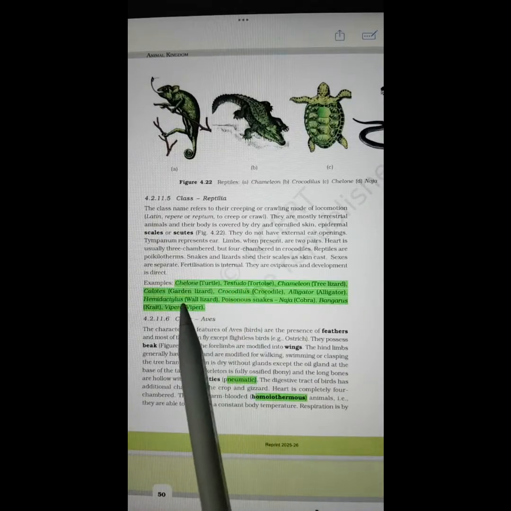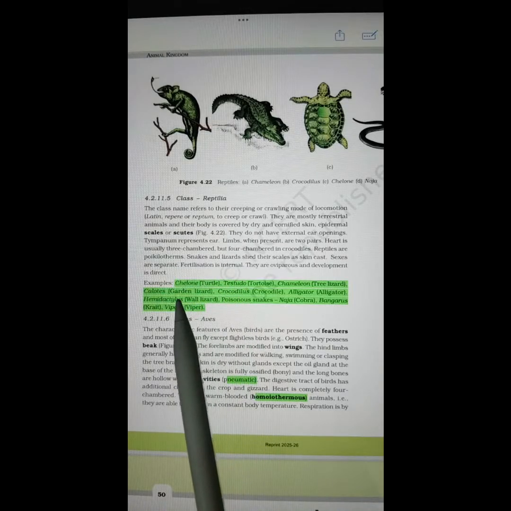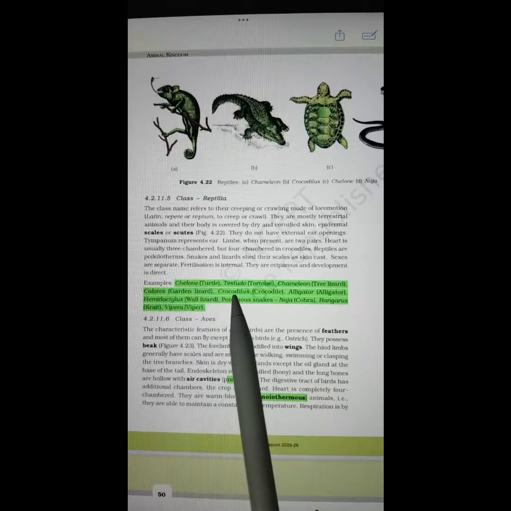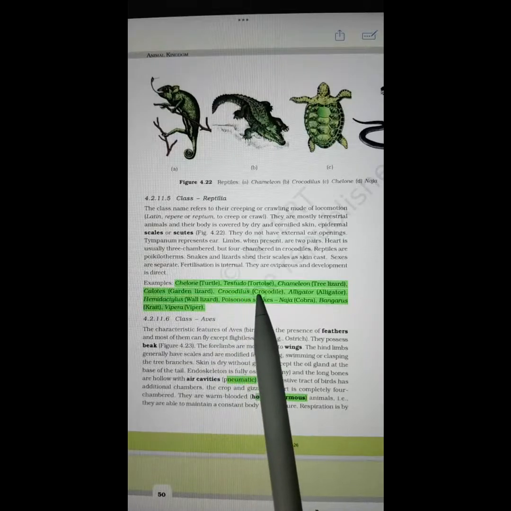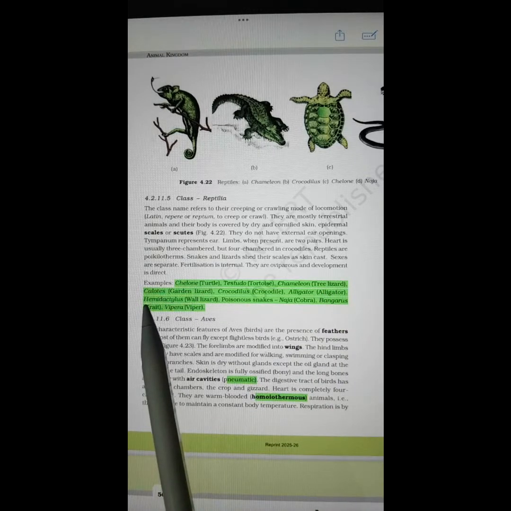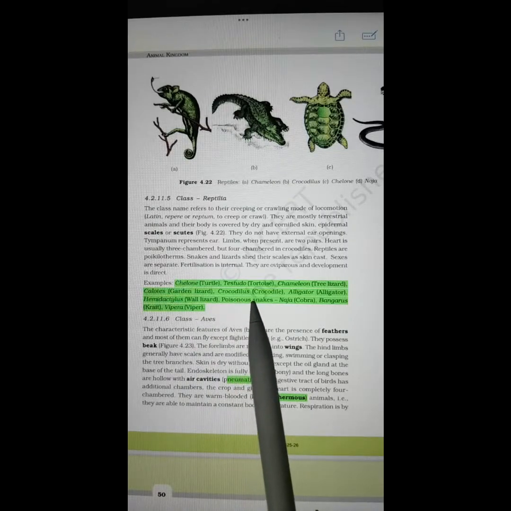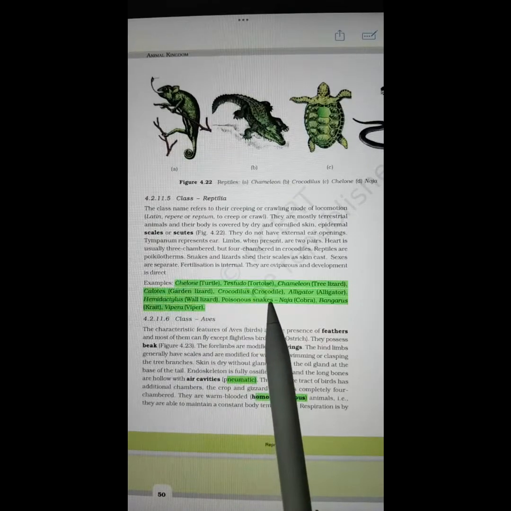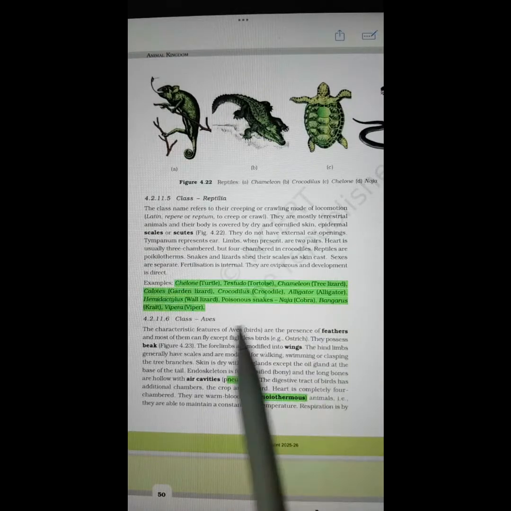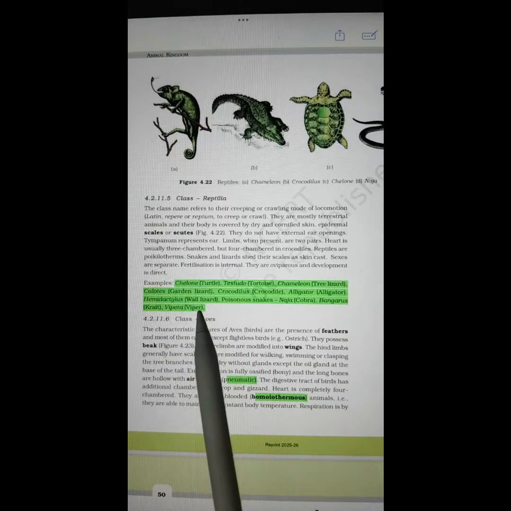Next, here we have reached the class Reptilia, and the examples are Chelone, commonly known as turtle; Testudo, commonly known as tortoise; Chamaeleon, tree lizard; Calotes, commonly known as garden lizard; Crocodilus, commonly known as crocodile; Alligator, in English language also it is known as alligator; Hemidactylus is known commonly as wall lizard.